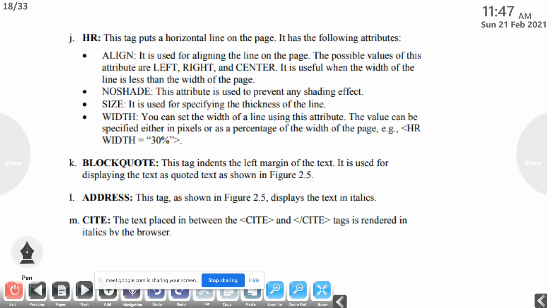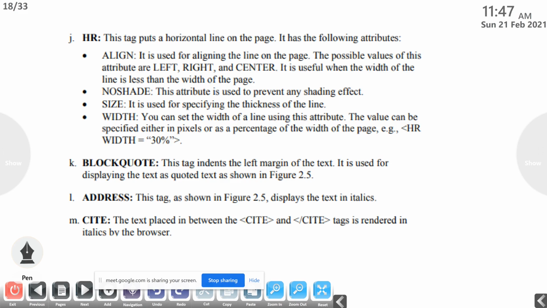Then HR, the full form is horizontal ruler. This tag puts a horizontal line on the page. It has the following attributes. So this HR tag has some attributes. What do you mean by attribute? Attributes give extra information to the browser. So HR, horizontal ruler, then the first one, align.